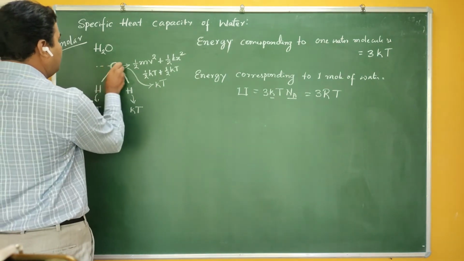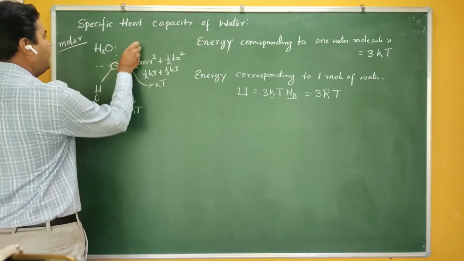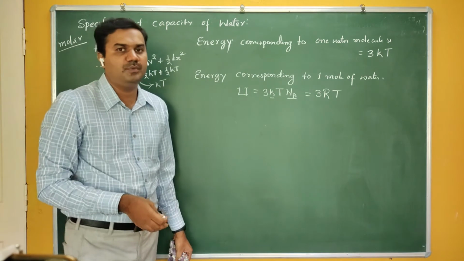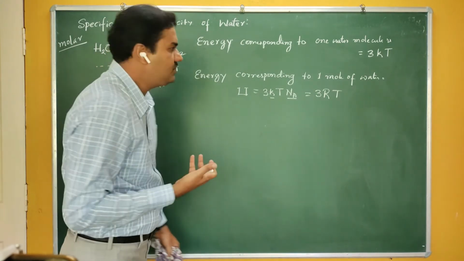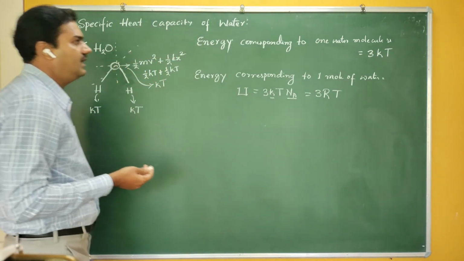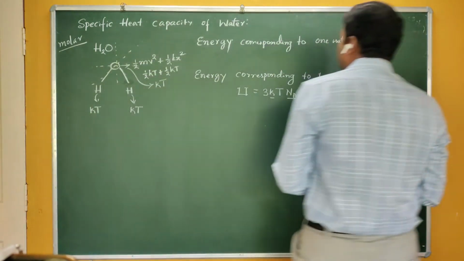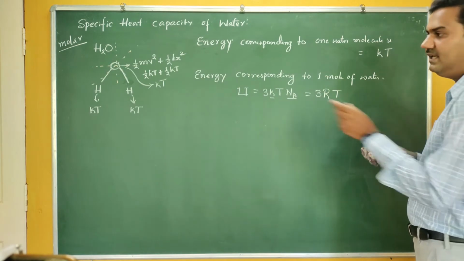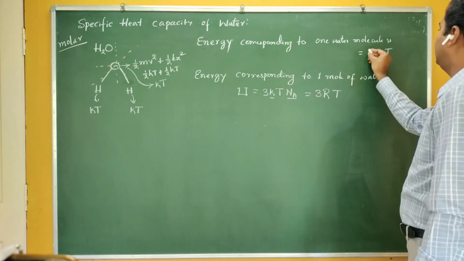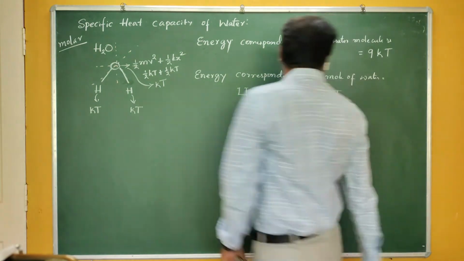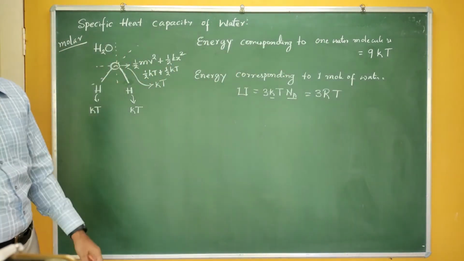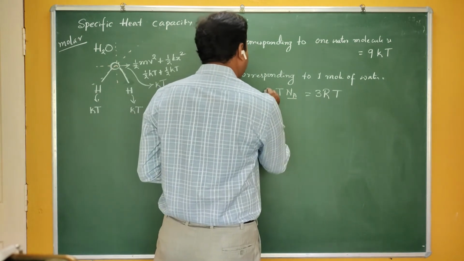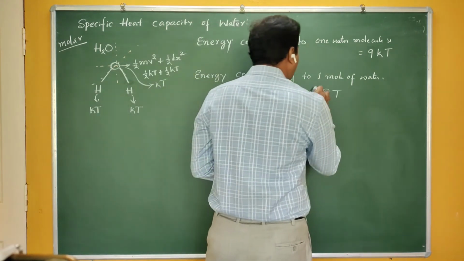So it can vibrate along the x-axis, it can vibrate along the y-axis, it can vibrate along the z-axis. There are 3 possible modes. Therefore, I can say that 3kT is for one molecule. If there are 3 axes, then it can be written as 9kT. Correct? Are you getting me? So therefore, U becomes 9kT. So it can be written as 9RT.